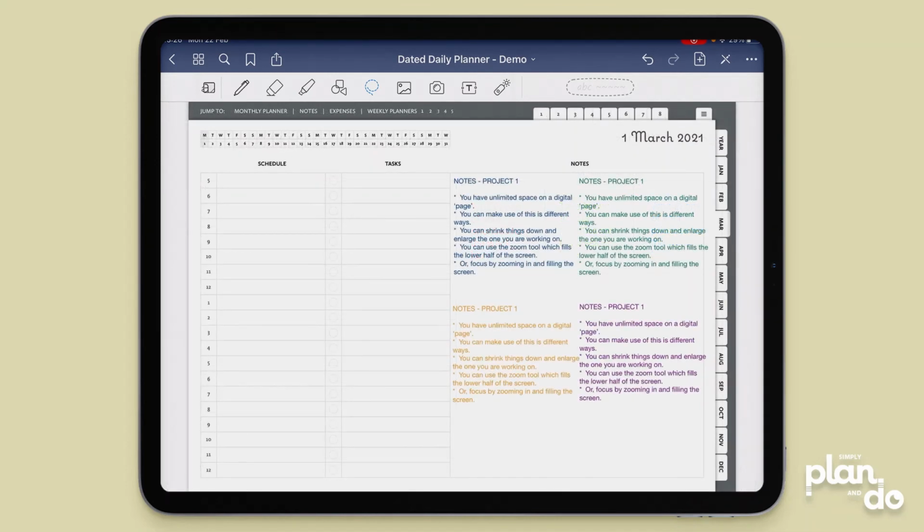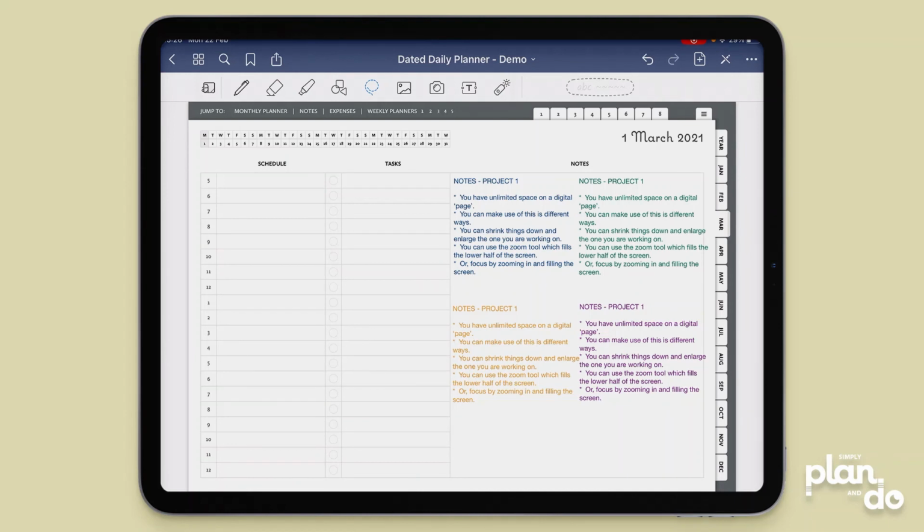And the final tip is to remember that this is digital, so you have virtually unlimited space on your pages. You can make the most of this, and you can actually help your focus and your workflow by using the space and by resizing things. So if, for example, you need the whole page, maybe I've got a list of tasks here, I have my schedule, and I'd like to keep that in view, but I want to focus on the blue project there.